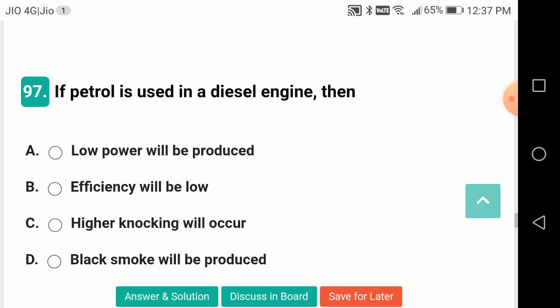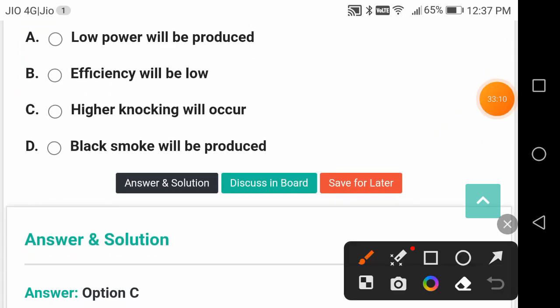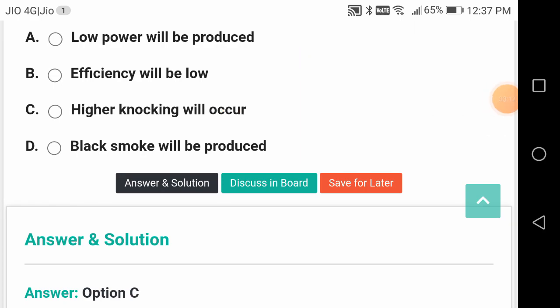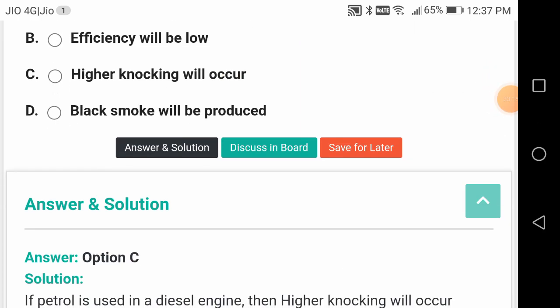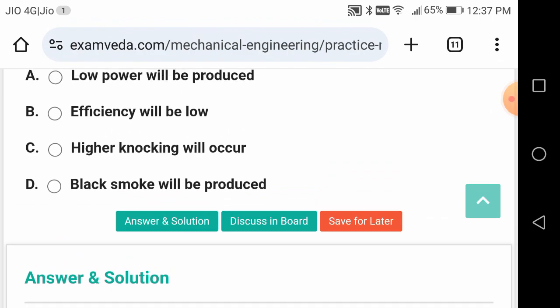If petrol is used in diesel engine, what will happen? This is a good question, friends. A higher knocking will occur. Knocking we have seen just now or while discussion. It is abrupt pressure rise in the engine cylinder causing vibration and noise.